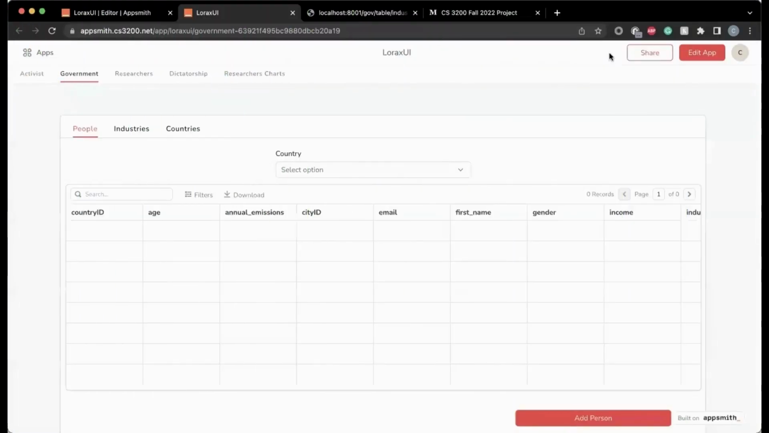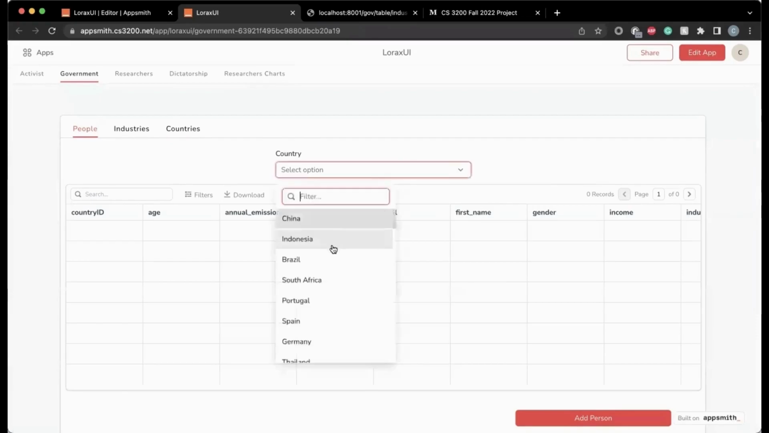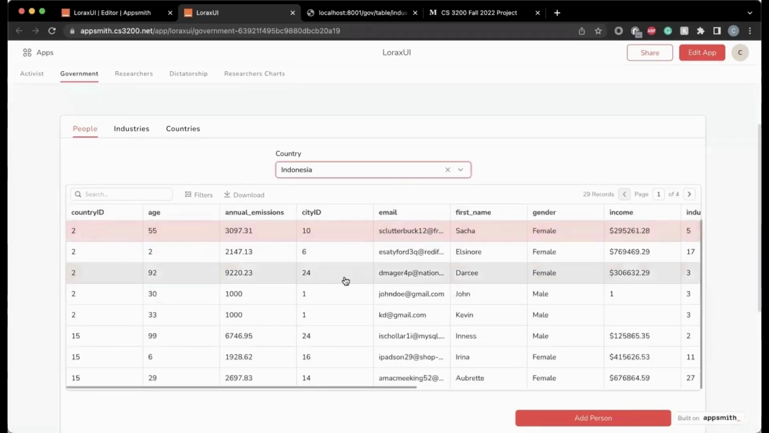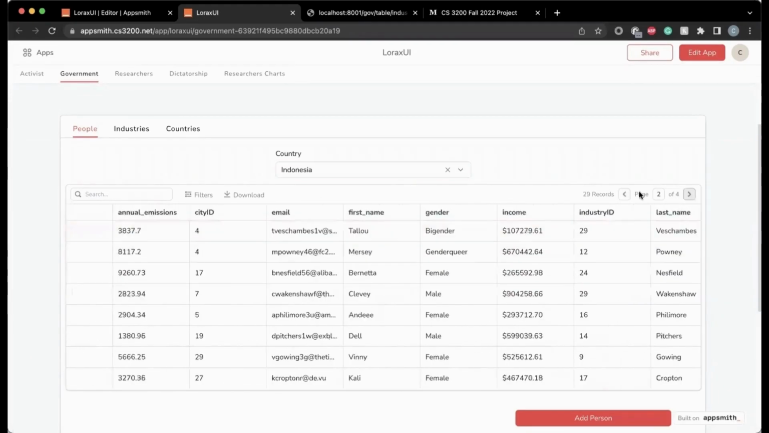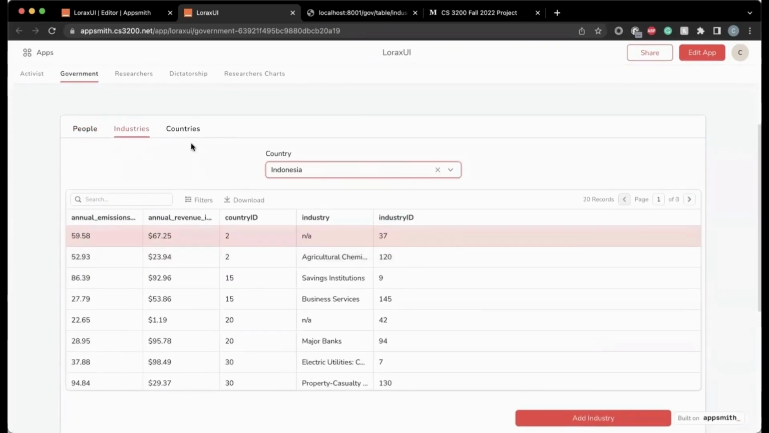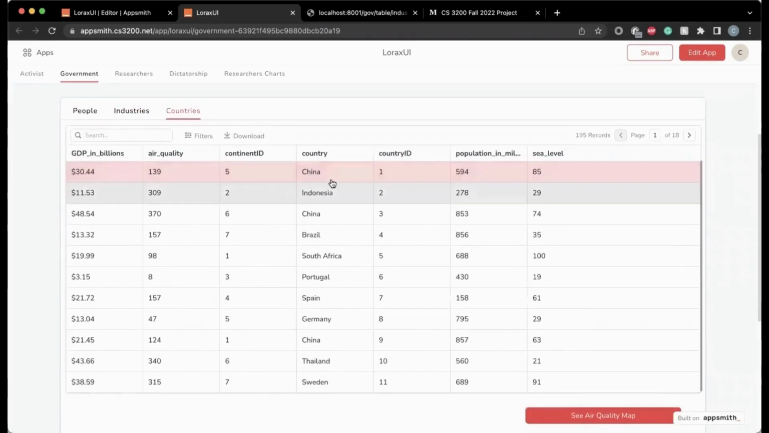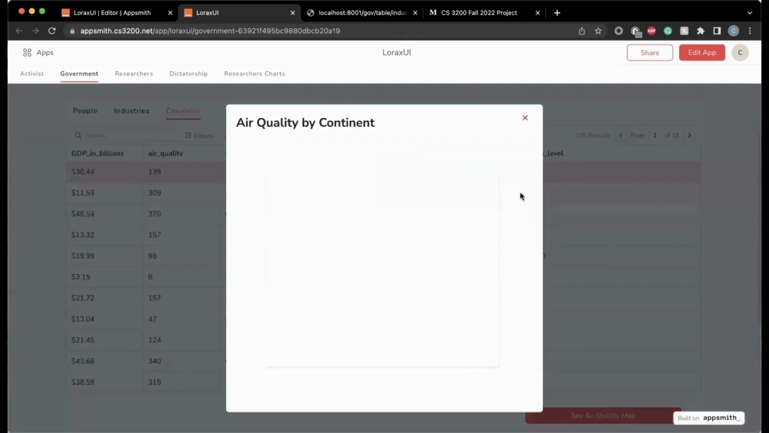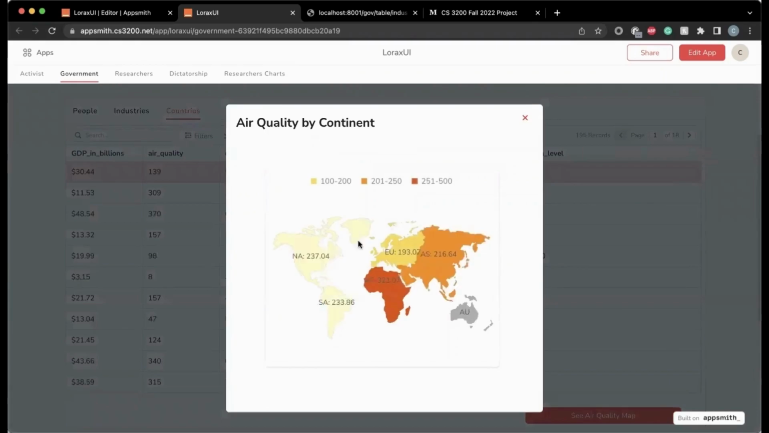So this is the government's tab on our hub, and I made 3 different tabs, one for people, one for industries, and one for countries. And for this first tab, I have a table where if you select any country in the dropdown, it'll give you all the people from that country. And for the industries tab, it's the same thing, except it'll give you all the industries from that country. For the countries tab, it has all data from every country in the data set. And this air quality map gives you the air quality by continent.